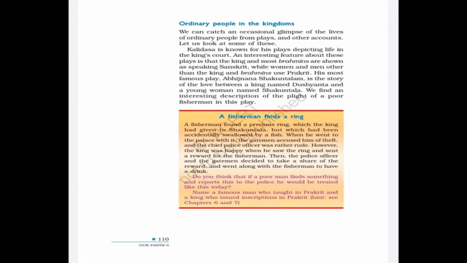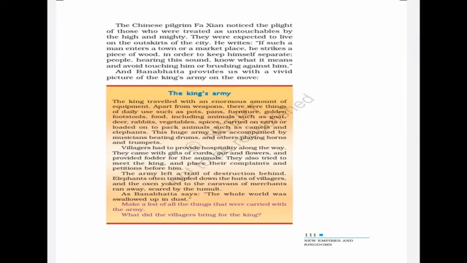The Chinese pilgrim Fa-Hien noticed a lot of things in the kingdoms and wrote about them in his travelogues. Banabhatta also tries to paint a picture of the king's army, a big troop moving from one place to another with all the facilities for war. We see these things in the inscriptions and the writings of many people, both those who visited the kingdom and those who lived in it.